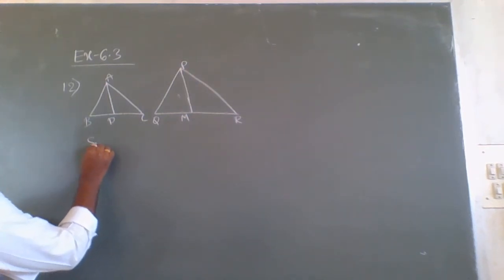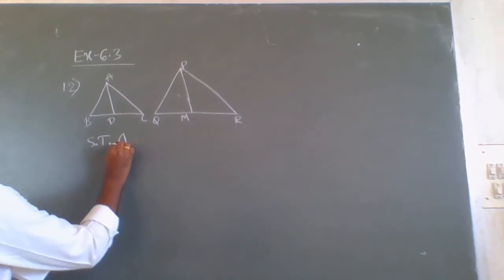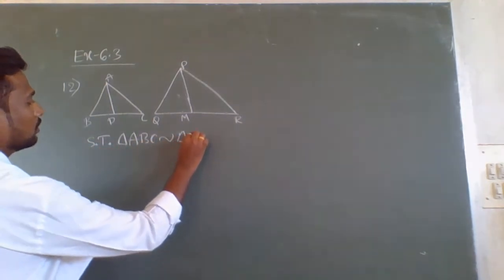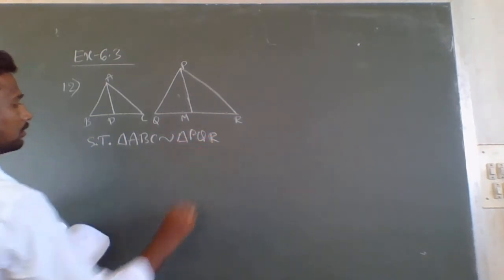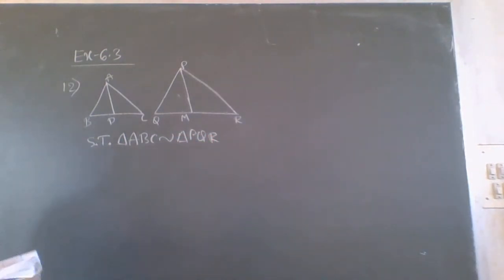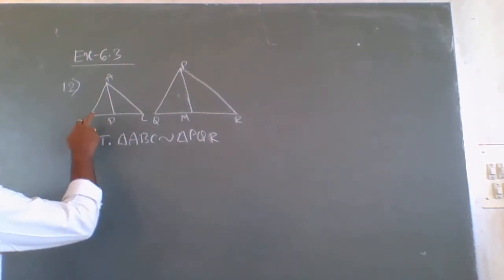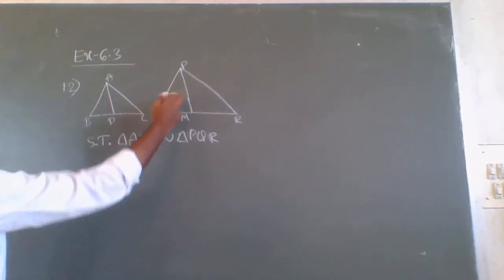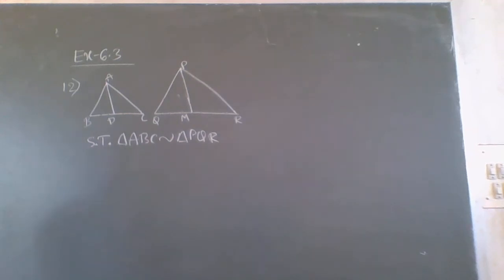We have to prove that triangle ABC is similar to triangle PQR. What is given here is that AB and PQ, BC and QR, and these two medians AD and PM are proportional.